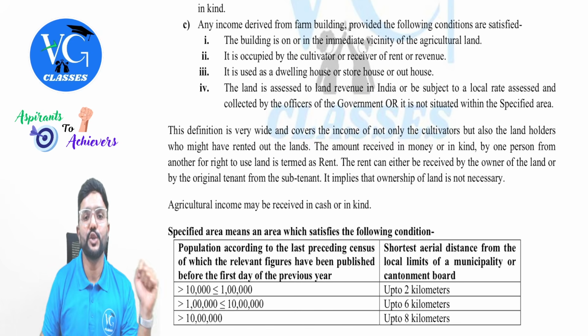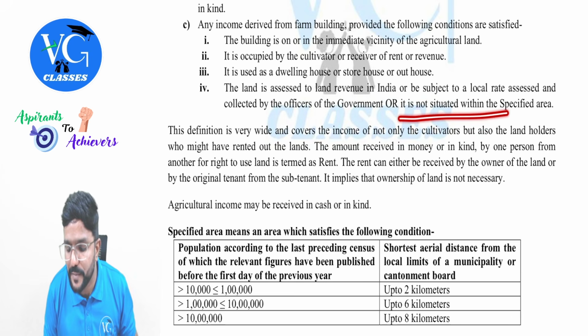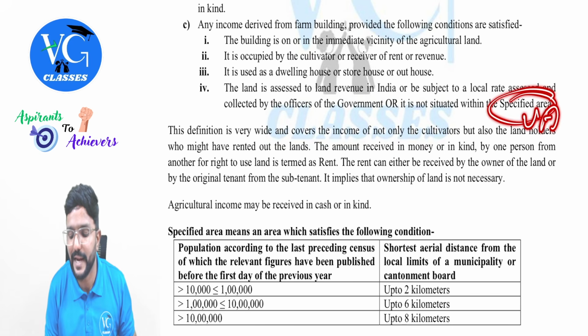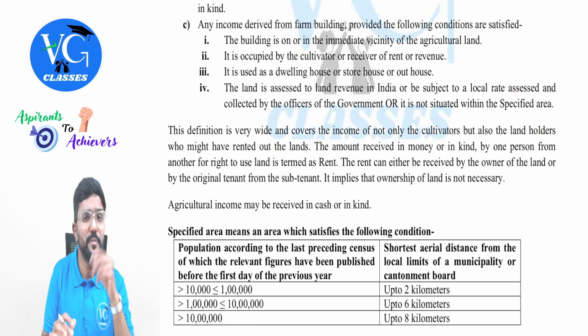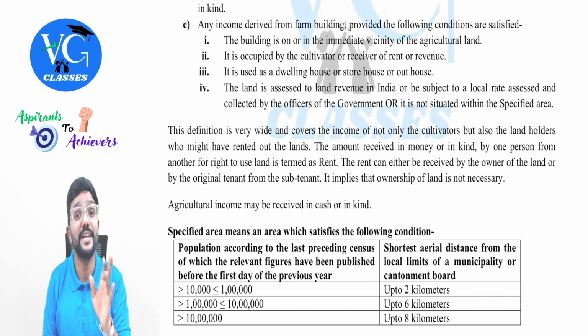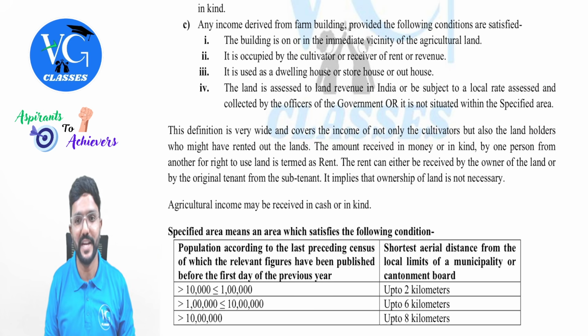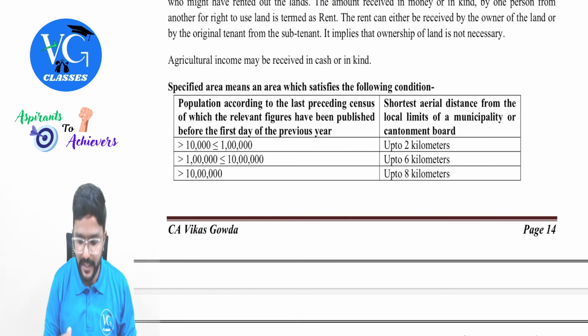Last one, this is important. The land is assessed to the land revenue in India or is subject to a local rate assessed and collected by the officers of the government, that is the property tax, guys, or it is not situated within the specified area. And specified area for income tax purpose is nothing but urban area, guys. It should not be situated in a specified area itself. That means it should not be in urban area. Clear? In simple, it should be in rural area. And what is specified area? They have defined it. I will try to explain it here.